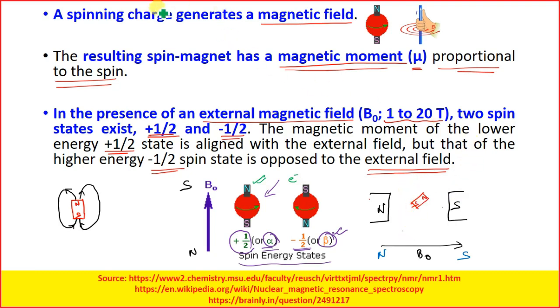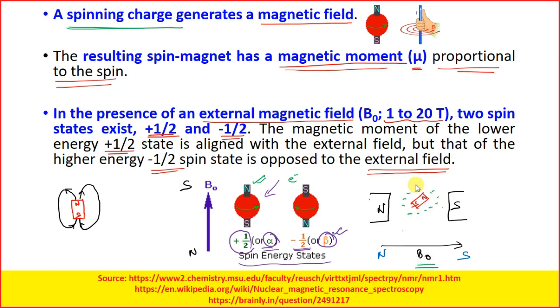And in the first line, we discussed that a spinning charge generates a magnetic field. Now there will be a localized magnetic field also, due to the presence of the electrons all around it, and that magnetic field will try to oppose this B0 and cancel it out.